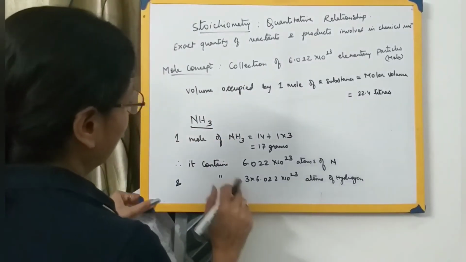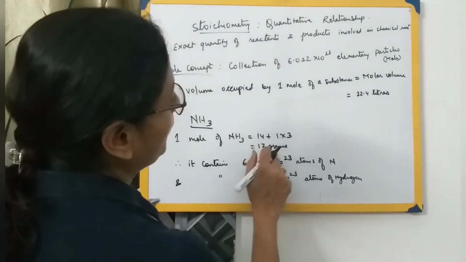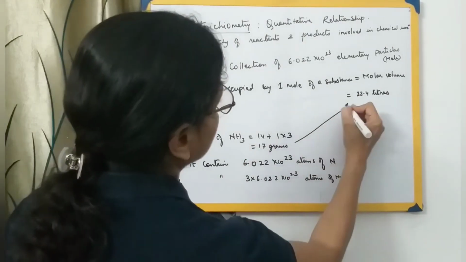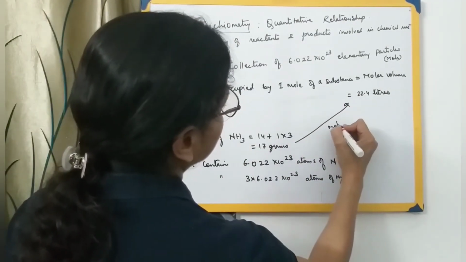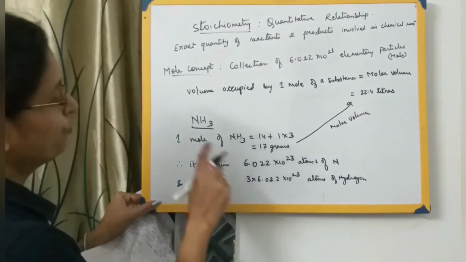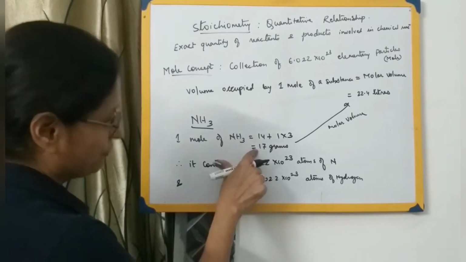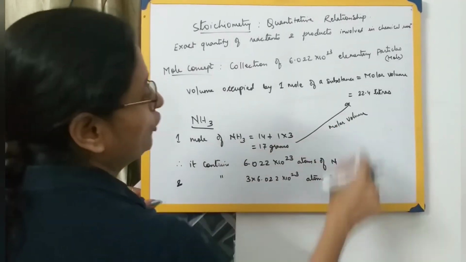Clear? And 1 mole of ammonia or 17 grams of ammonia will occupy 22.4 liters. So this is the molar volume. I repeat, 1 mole of ammonia or 17 grams of ammonia will occupy 22.4 liters.